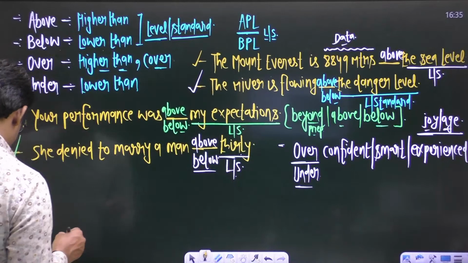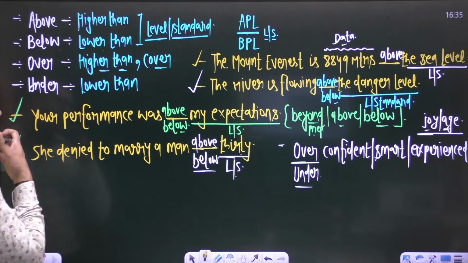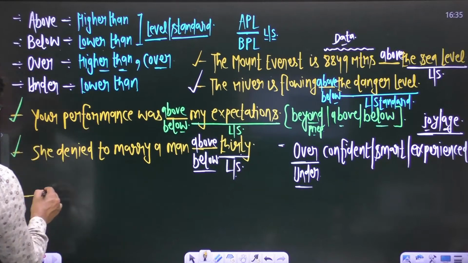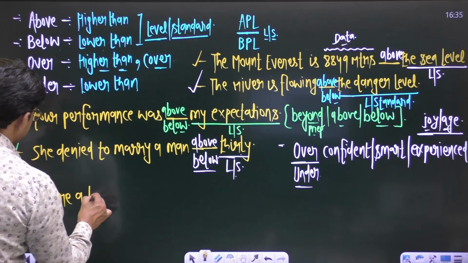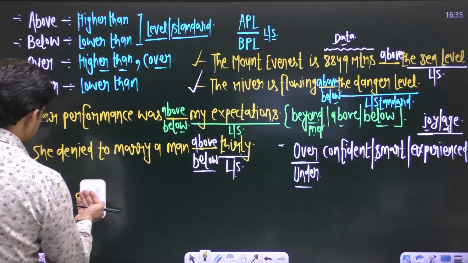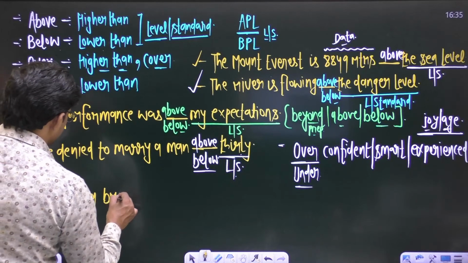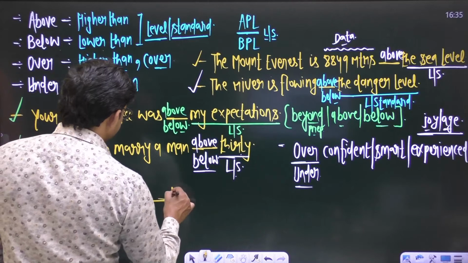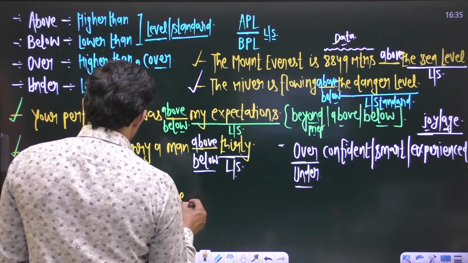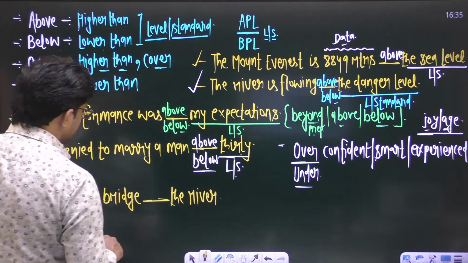If I say, the sentence is: there is a bridge blank the river, right?